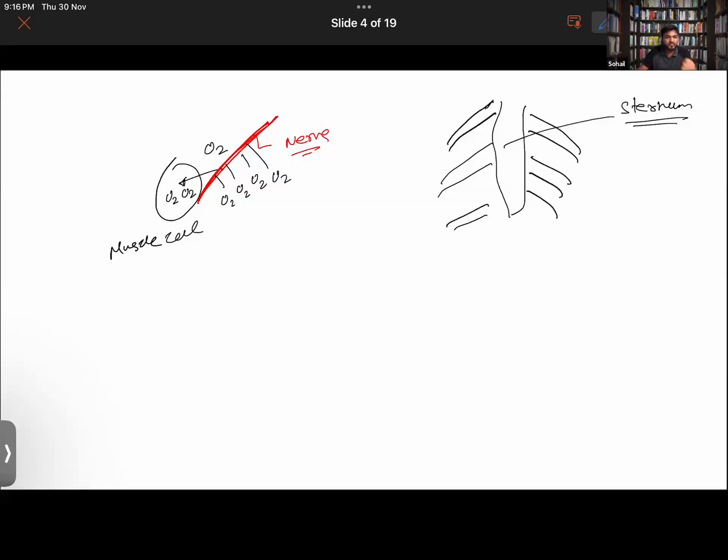When the cell dies, it should be decomposed somewhere in our body. It is basically a waste material, and it is excreted along with the waste.